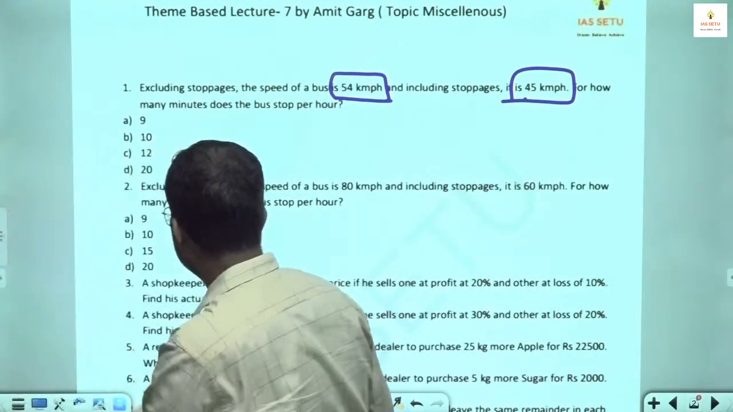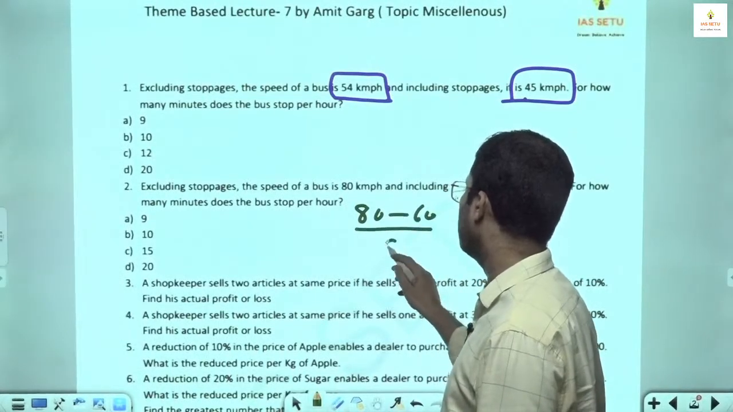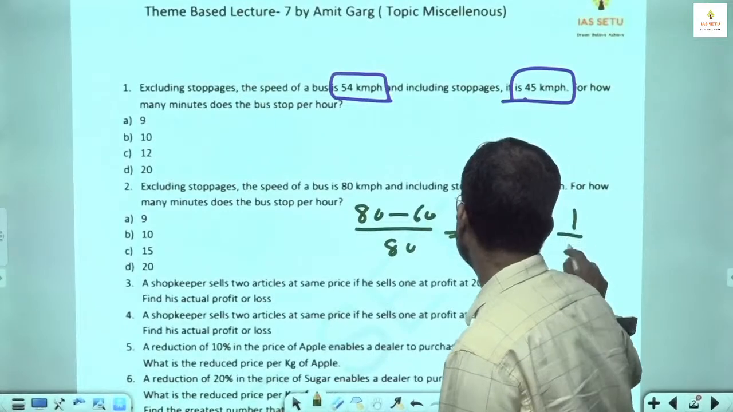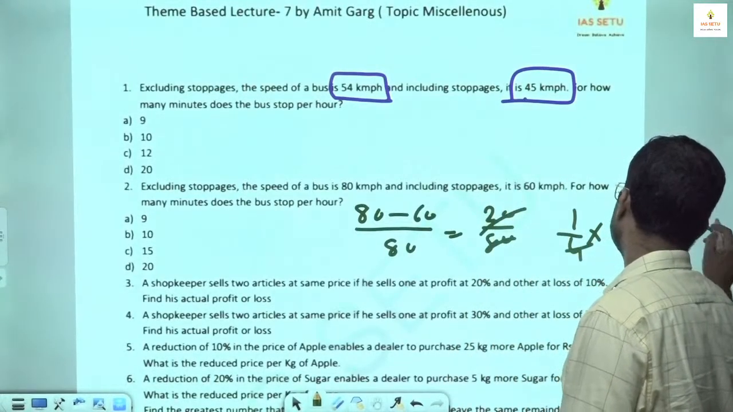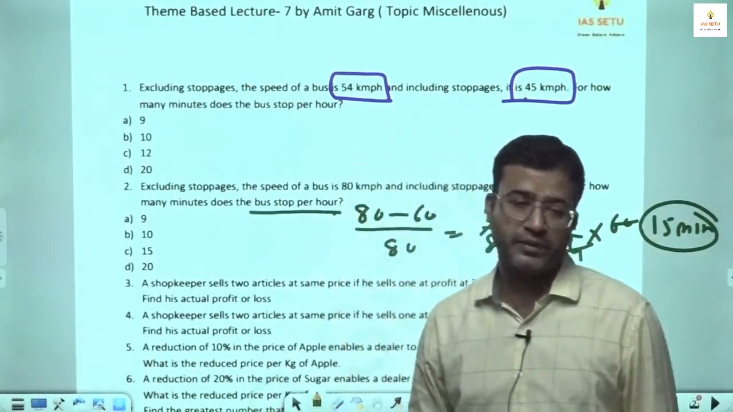So question number 2: more speed is 80, less speed is 60, divided by 80. This is 20 by 80, which is 1/4, into 60. It is 15 minutes. The bus stops for 15 minutes per hour.